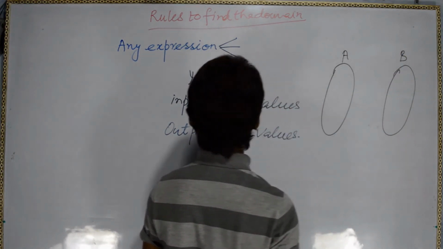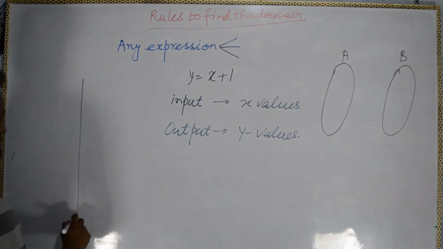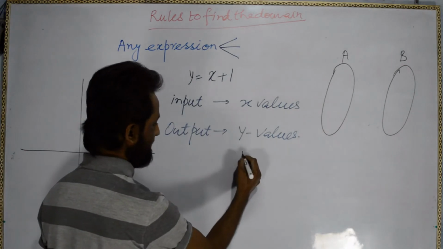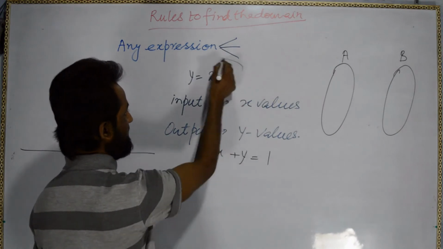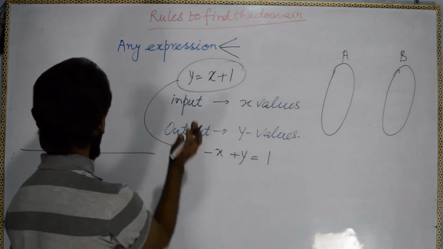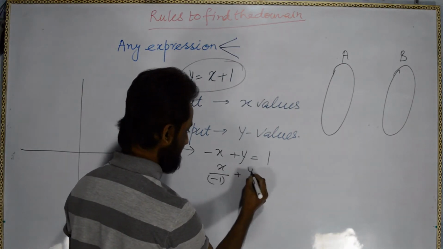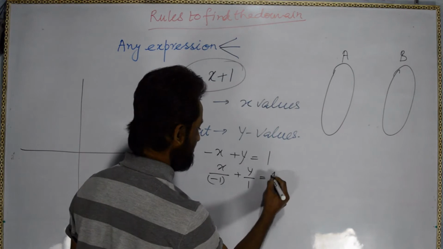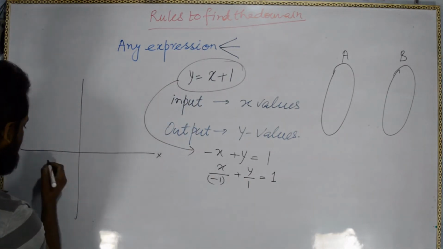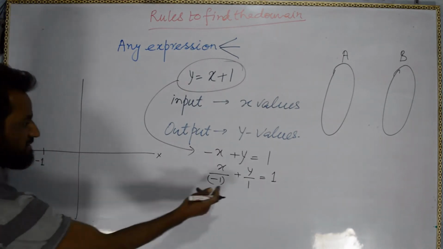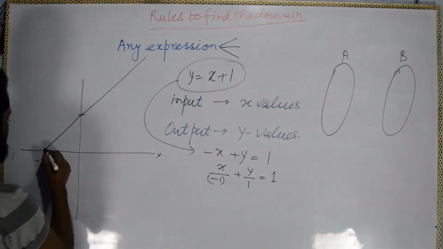Before going to that, if we see the graph of this, we will write it here: minus x plus y equal to 1. So x upon minus 1 plus y upon 1 equal to 1. Intercepts: at the x-axis it is minus 1, at the y-axis it is plus 1. So the line will be like this.